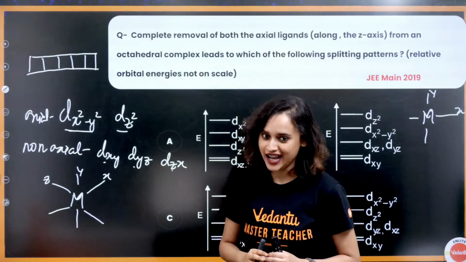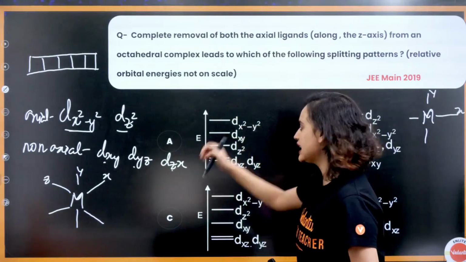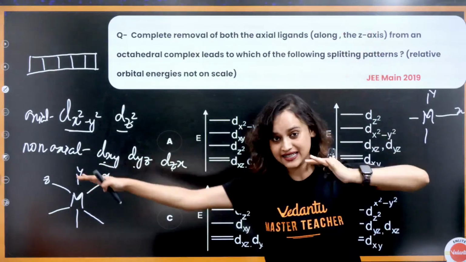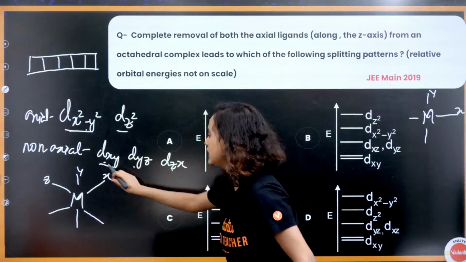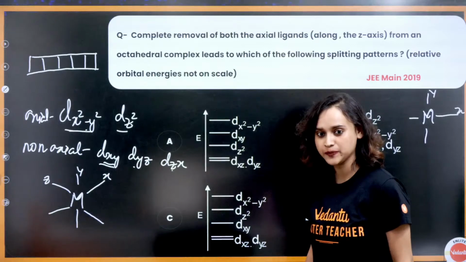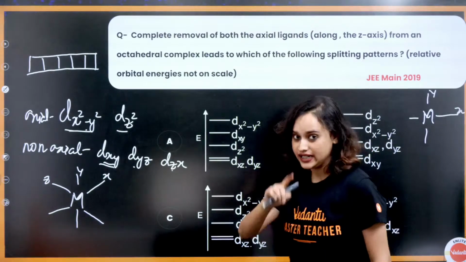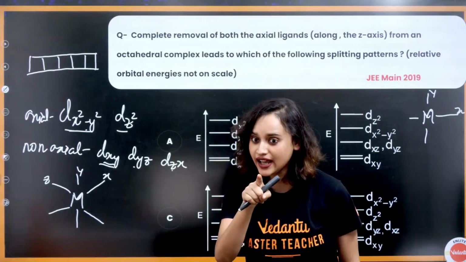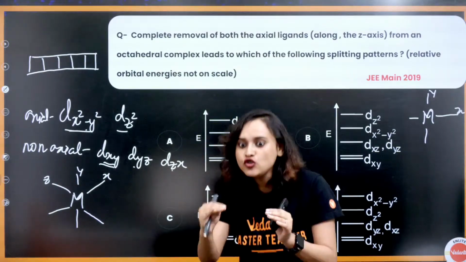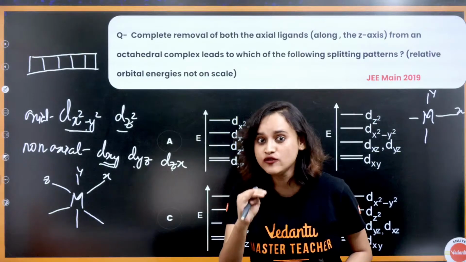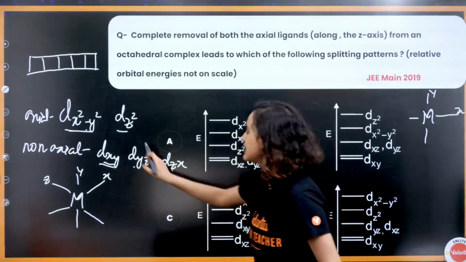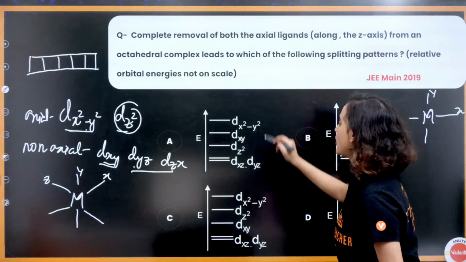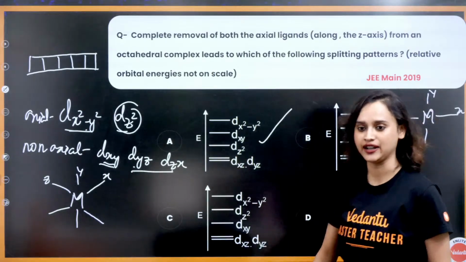Then after that, dxy, because it lies along the x and y axes, so dx square minus y square, then dxy will be the second one. However, dz square is still there, and it has definitely moved down. So dz square will be the next one, and finally we will have this. So option A is the correct one.